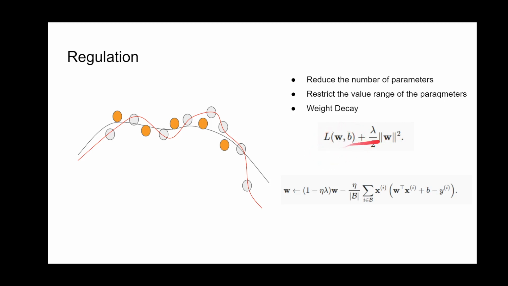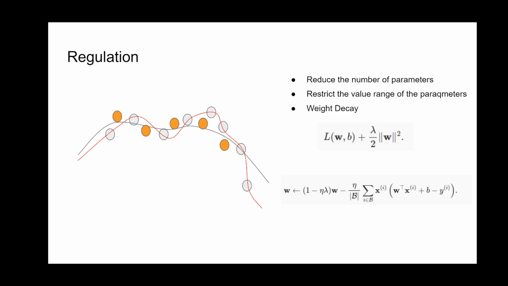This is the loss function, and this is a weight decay term. Weight decay means that we will decrease the size of the parameters, so that the weights become smaller and the sum of the weights tends toward 0.